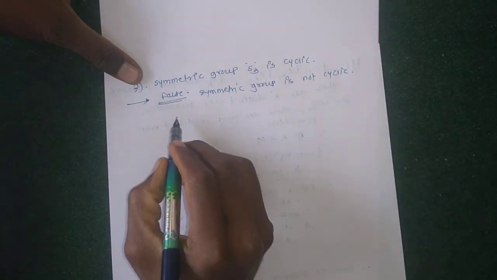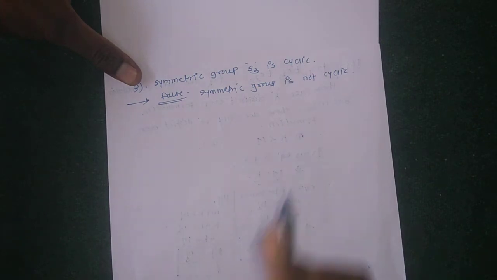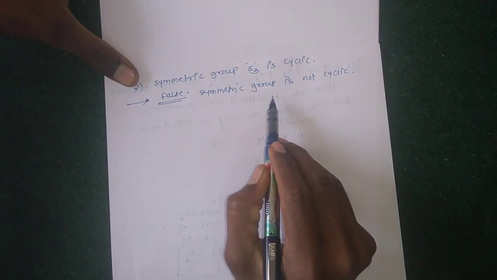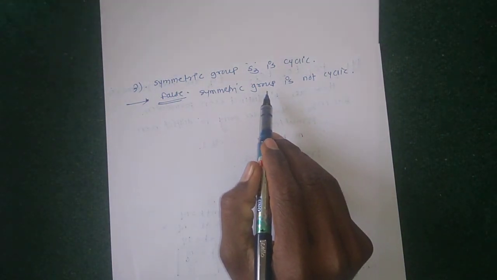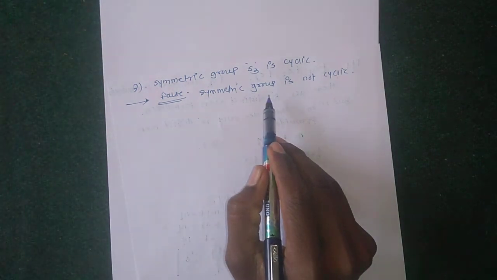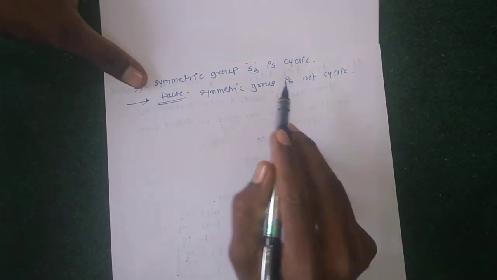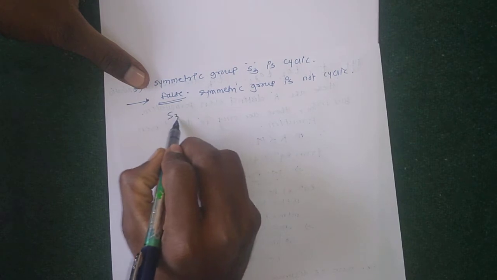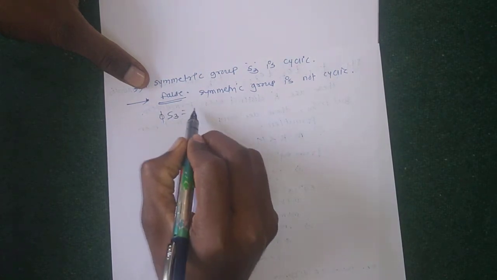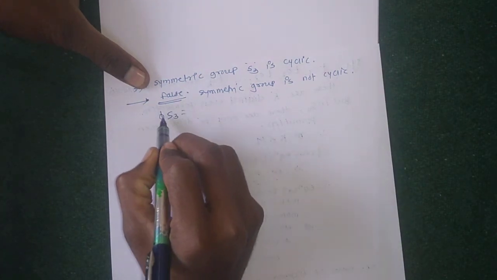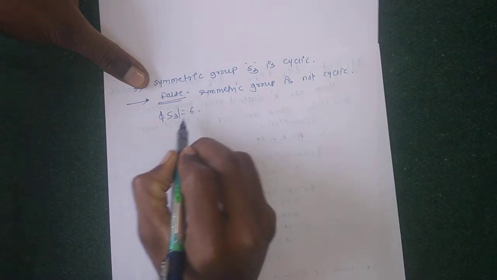Here is a result: every cyclic group is abelian. The contrapositive is: if a group is non-abelian, then it is not cyclic. S3 contains 6 elements, so the order of S3 equals 6.